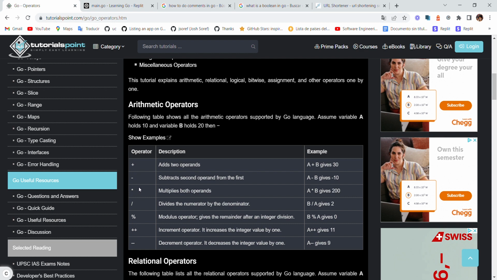Alright, so first we have operators. Plus, minus, okay? Then we have divide. Then we have the modulus operator, which gives the remainder after an integer division. Then we have the increment operator and the decrement operator, which decreases the integer value by 1. So we're just gonna stay with these 4. These are the important ones for me. The others are a little bit tricky, but we're not gonna go through them today.